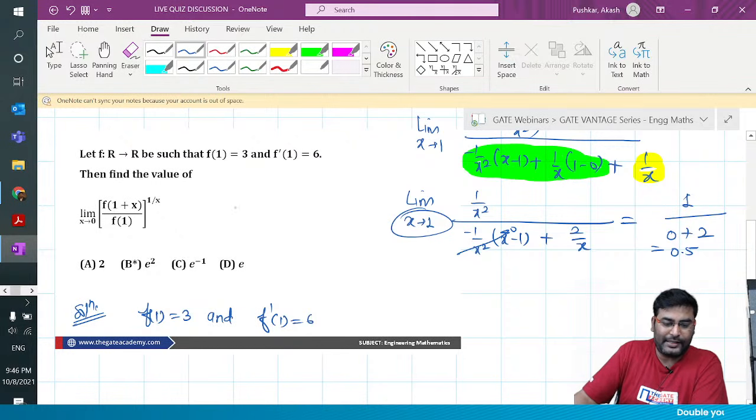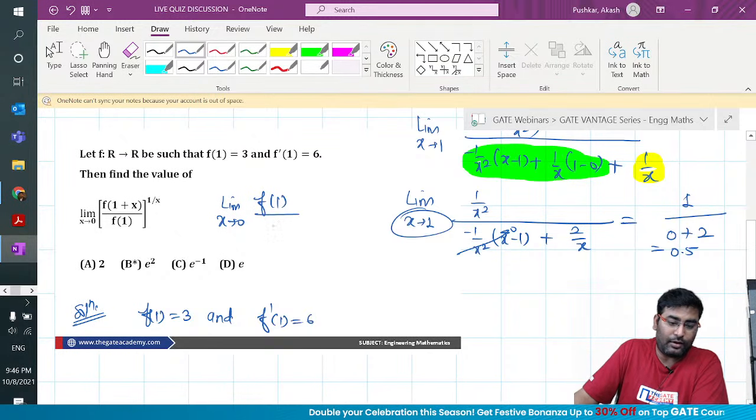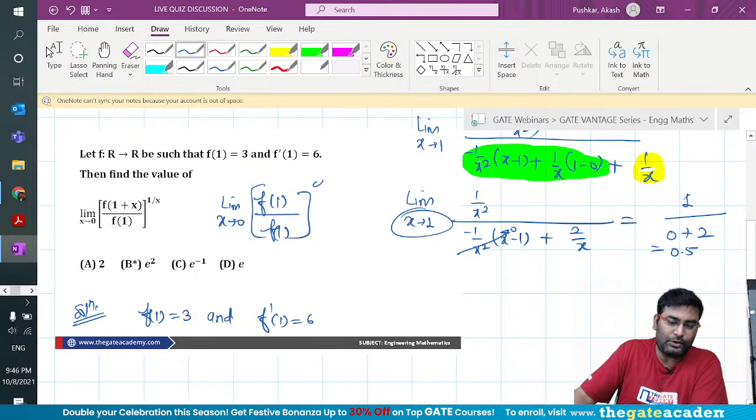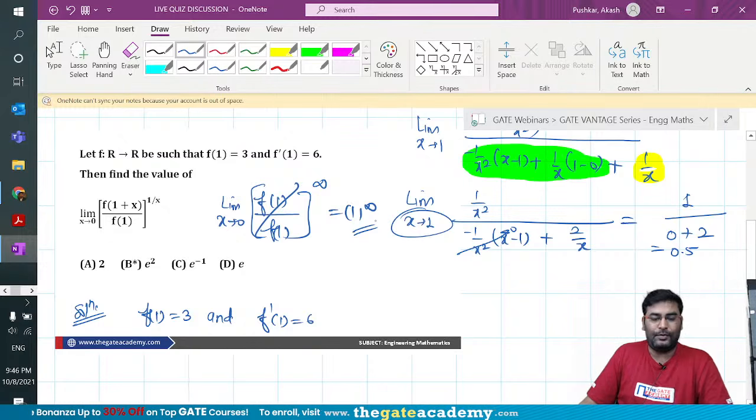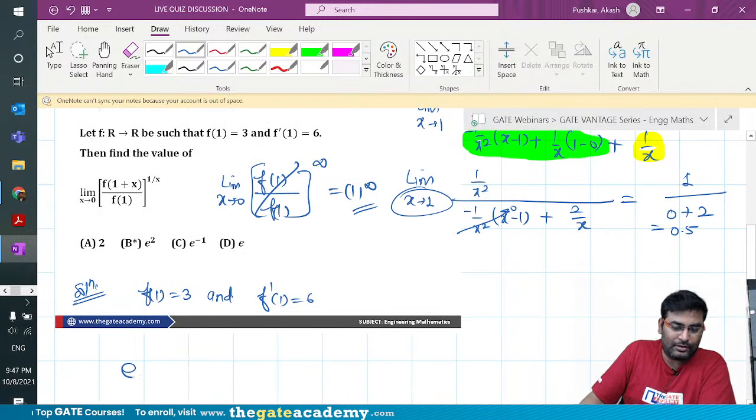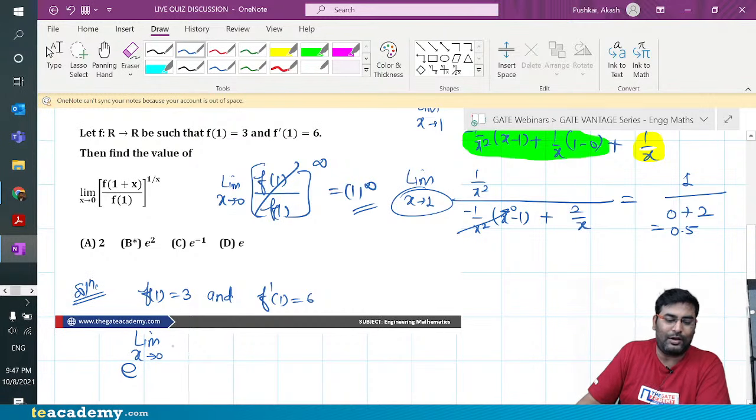If you put x tends to 0, you get f of 1 upon f of 1, to the power 1 by 0, which is infinity. This is anyway cancelled, so it is a 1 to the power infinity form. And you guys are my students, right? You know how to crack this question. You will go on the e to the power limit x tends to 0 route, right?